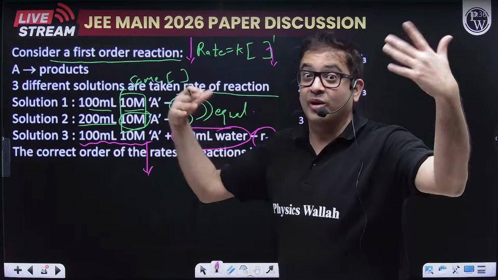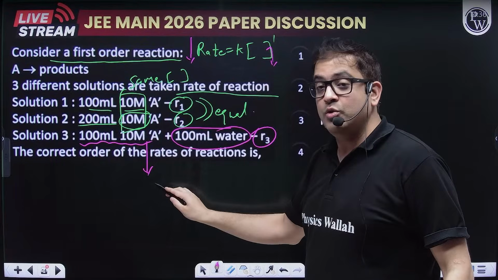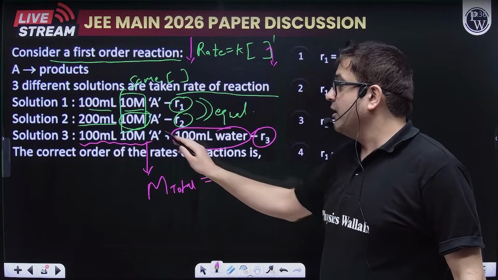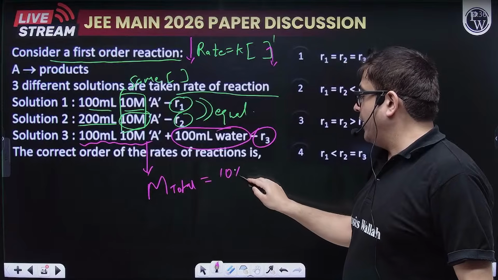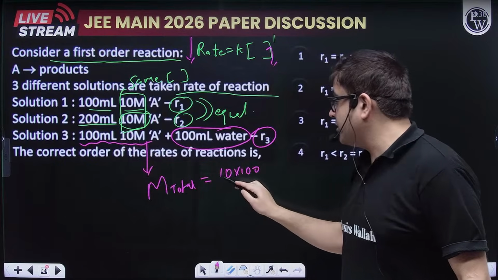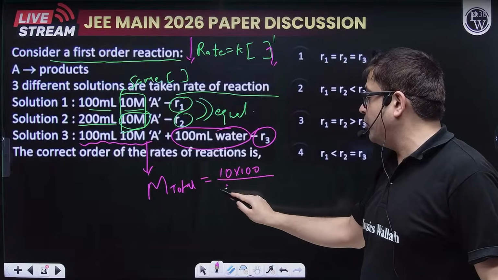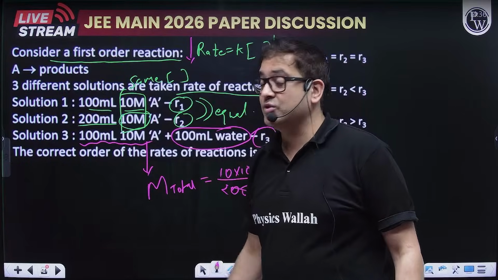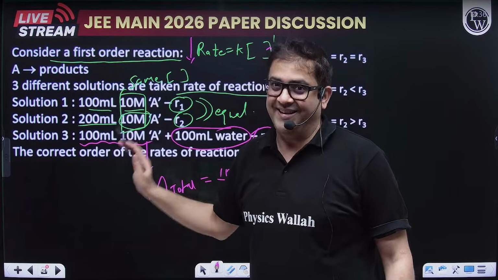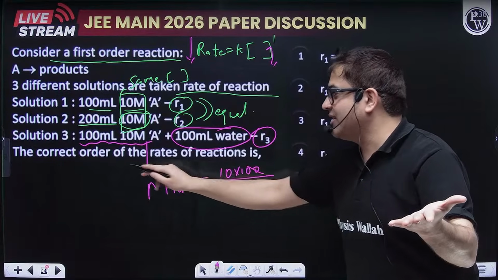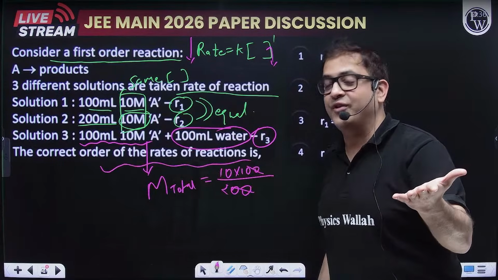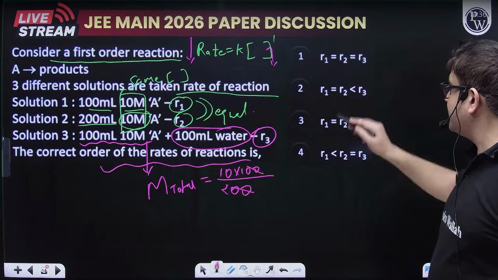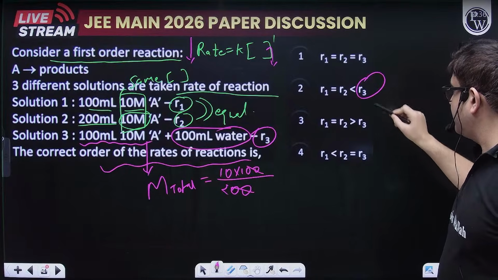But let's see it with mole concept. What are the moles you are having? Let's say this is the final molarity. Moles are 10 into 100, because it is ml, so millimoles. Upon total volume, which will be 100 plus 100, 200. So definitely it is 10 by 2, that is 5. So concentration has been halved. But you are not asked that in the question. You are just supposed to tell the order of rates. So sir, because concentration is decreased, R3 will be lesser. So R3 will be least.